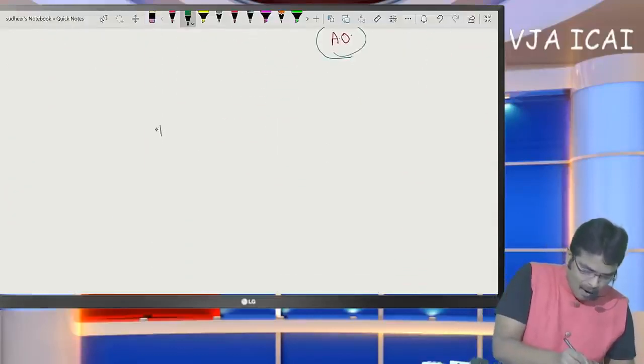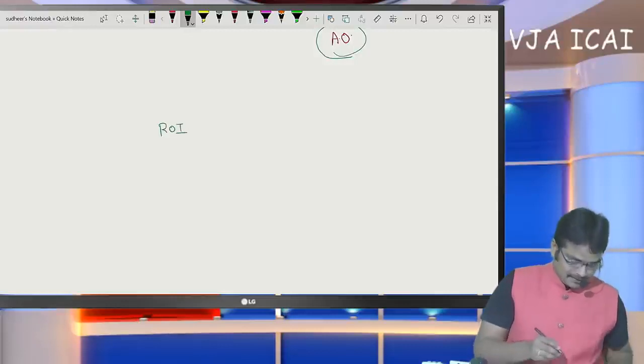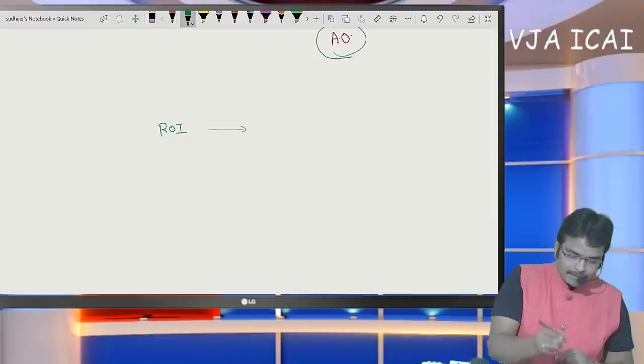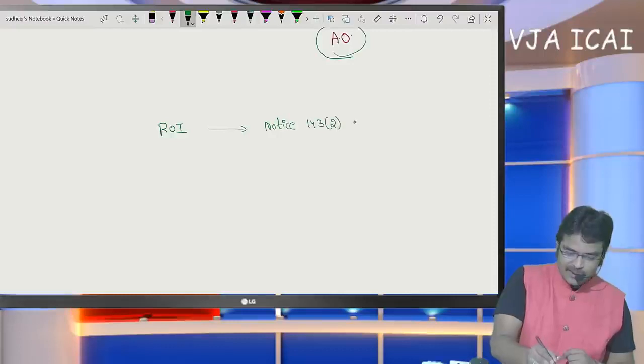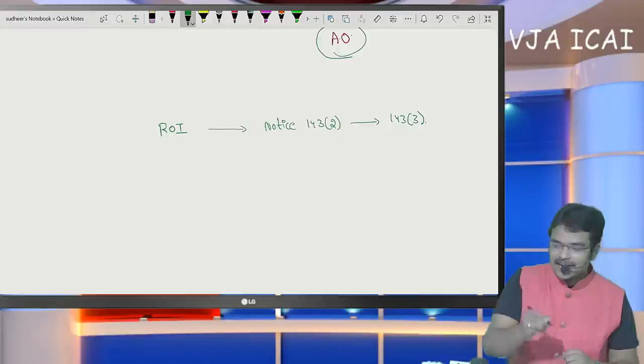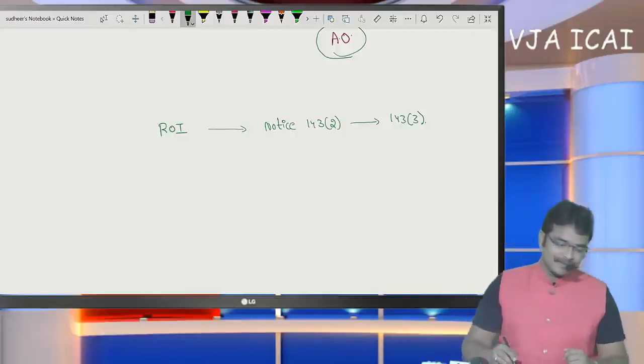Actually, after the return of income is filed by the SSC, then in some cases notice under section 143(2) scrutiny notice will be issued and assessment will be completed under section 143(3).